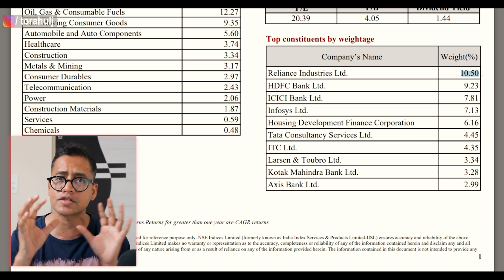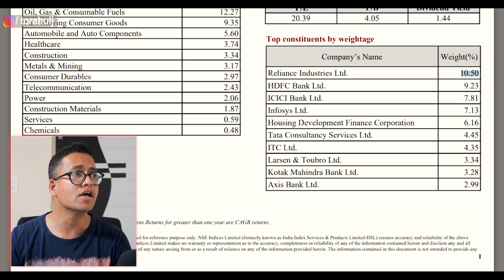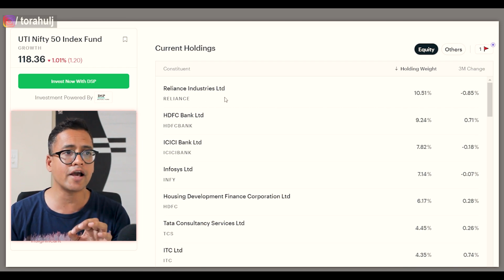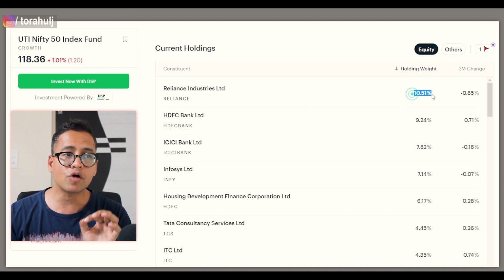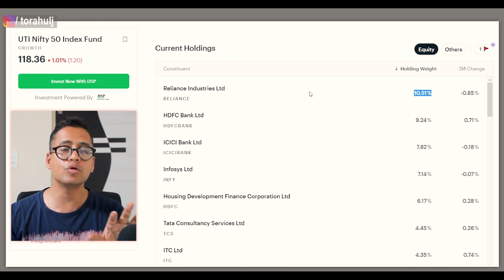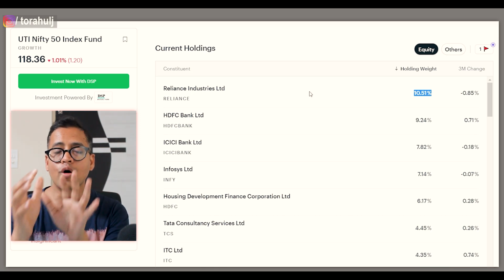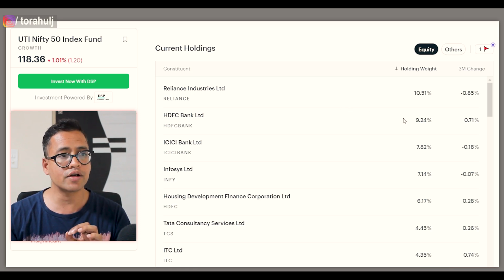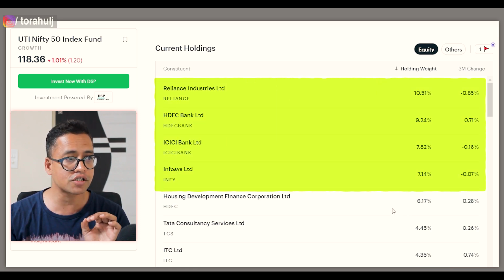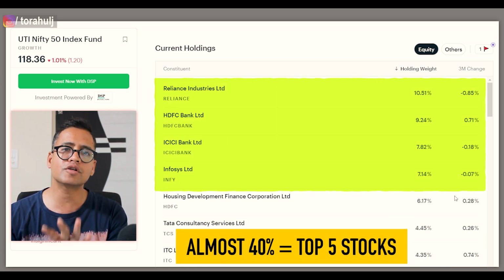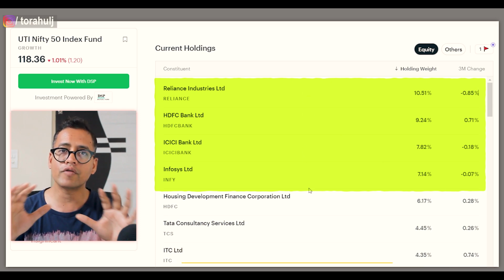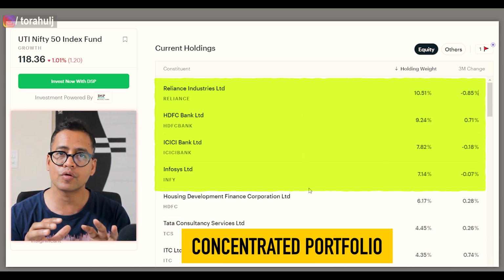So Reliance right now is the heavyweight on the Nifty 50 index, right? So if you go back to UTI Nifty 50, you will see that if you're putting 1 lakh rupees, for example, 10,000 rupees of that money will go into buying the Reliance stocks on your behalf, right? Now, an interesting point to note about market cap weighted index mutual fund is that if you look at the top 5 stocks here, almost 40% of your money is going into the top 5 stocks. This is what I call a very concentrated portfolio, okay?